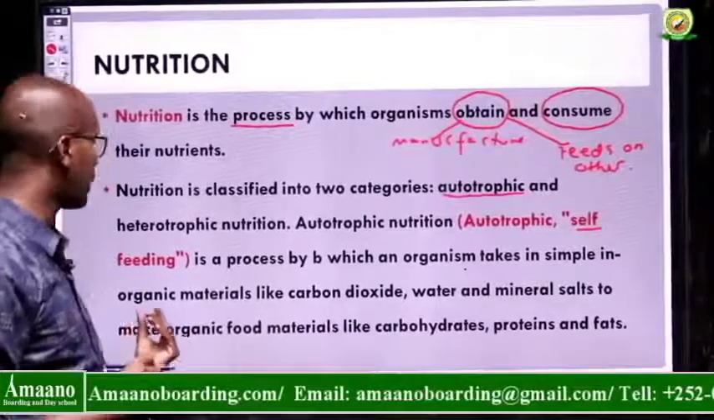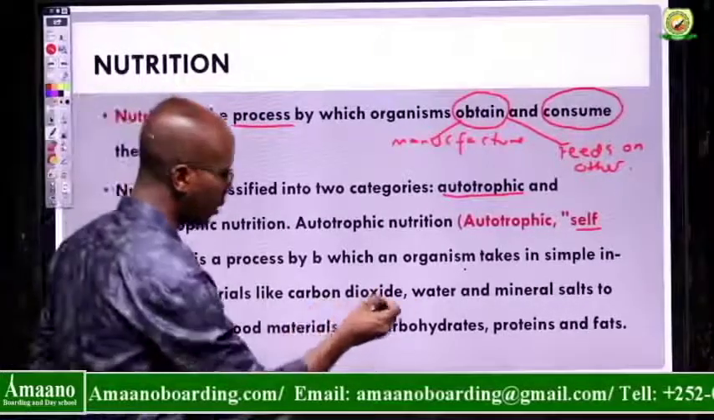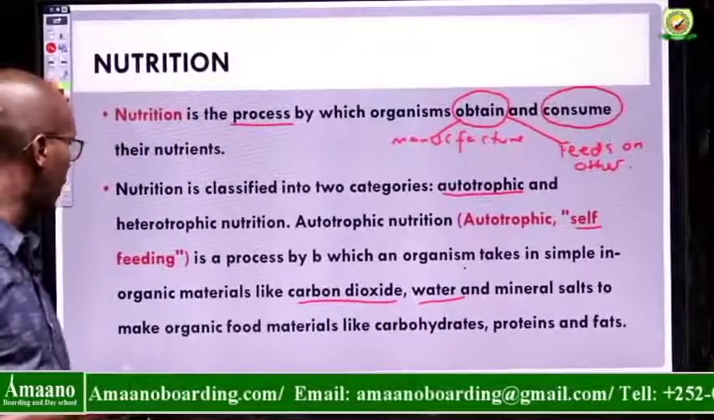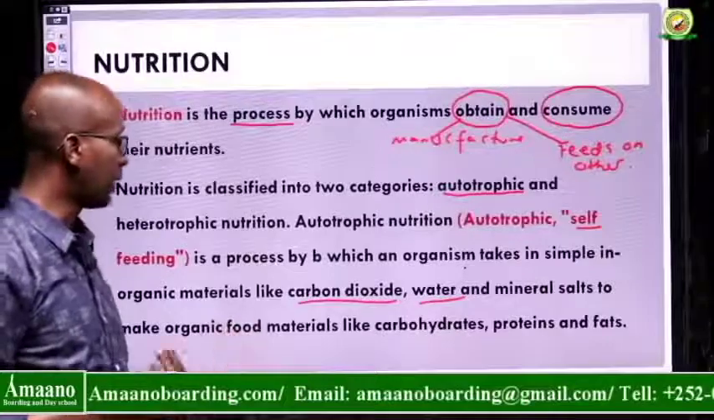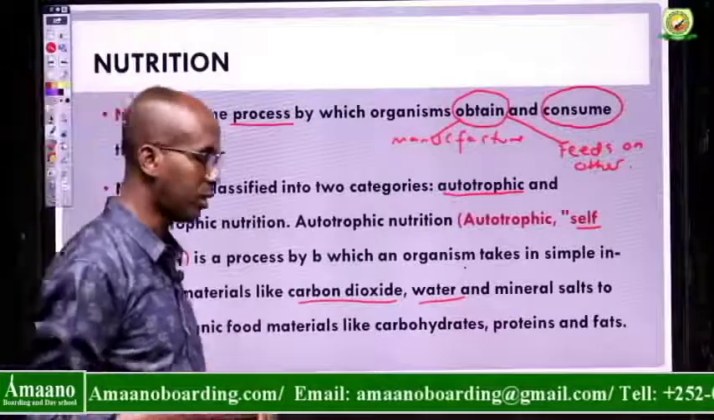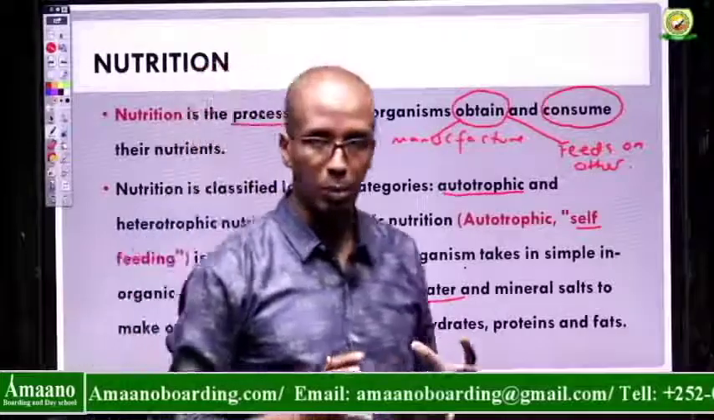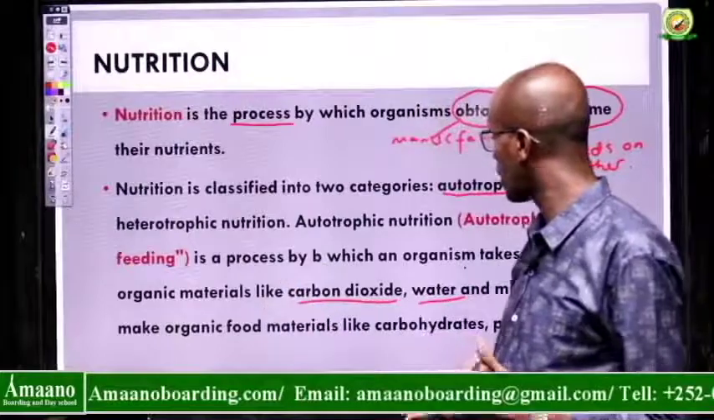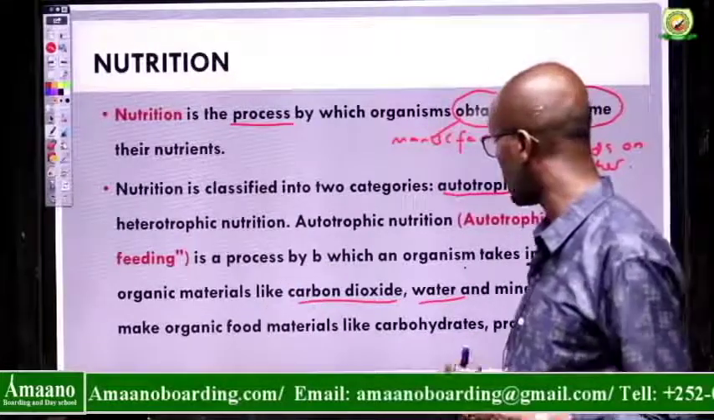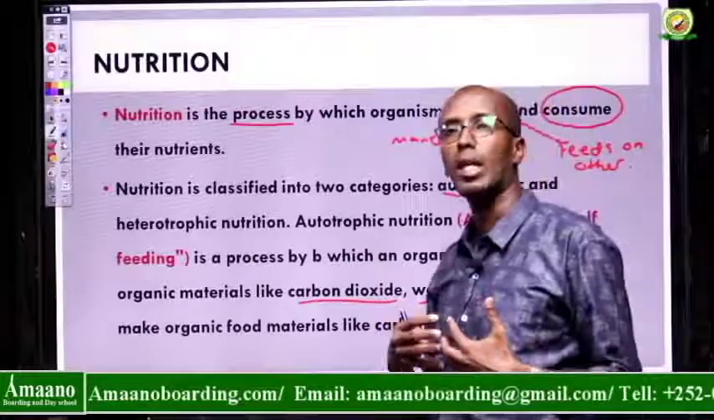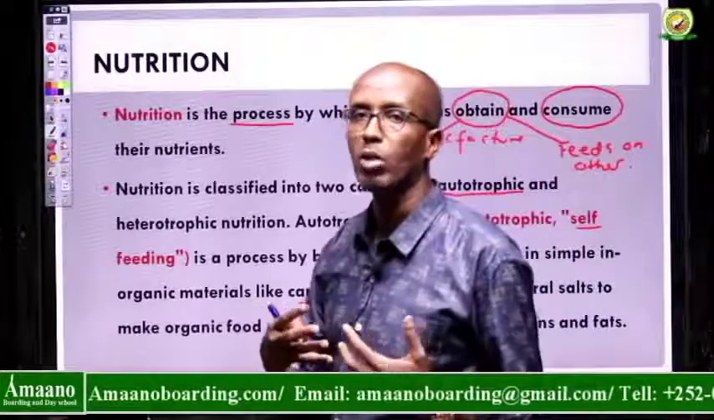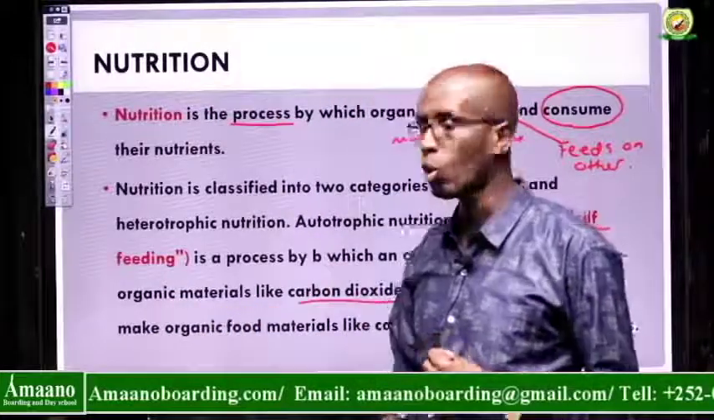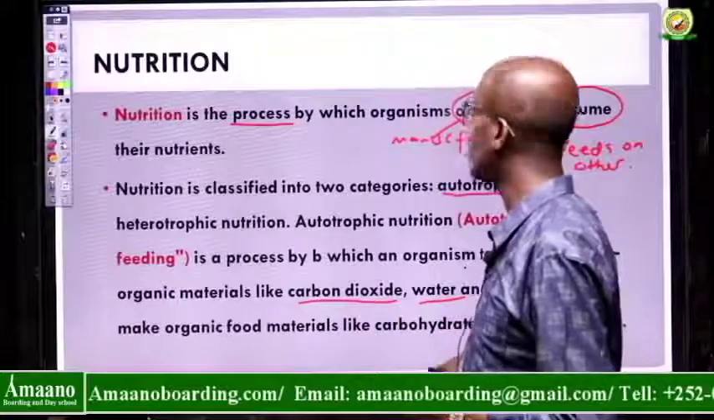like carbon dioxide and water, and some minerals like nitrogen to make organic food material like carbohydrates, proteins and fats. This means plants absorb carbon dioxide from the air, taking water from the soil and some minerals from the soil. With the presence of sunlight, they combine these inorganic molecules and produce organic compounds like glucose, which is carbohydrate, proteins and fats.